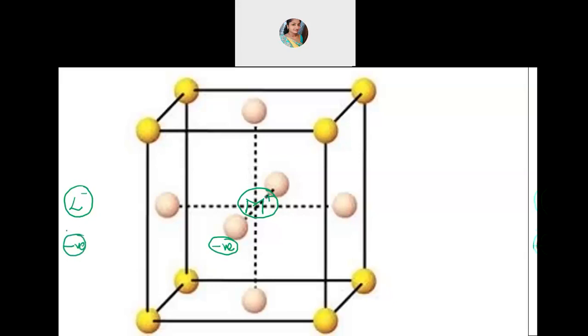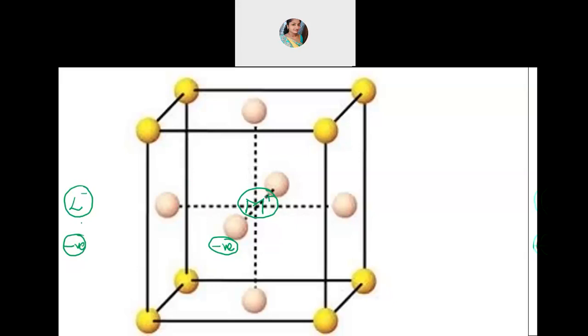I've told you, when two charged particles come nearby, if they are of the same kind, they will experience some repulsion. The field where they experience repulsion, if they are electric charges, we call an electric field. Here we are talking about the ionic bond, so this is called the crystal field.